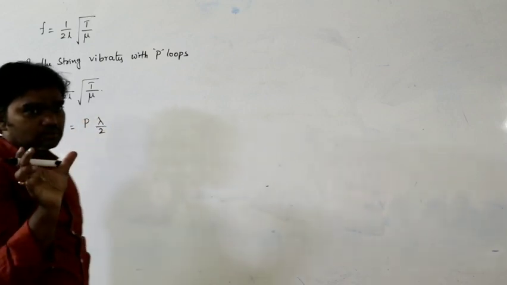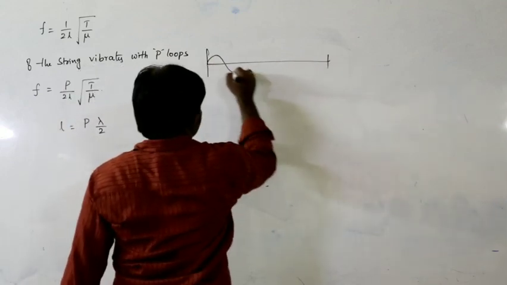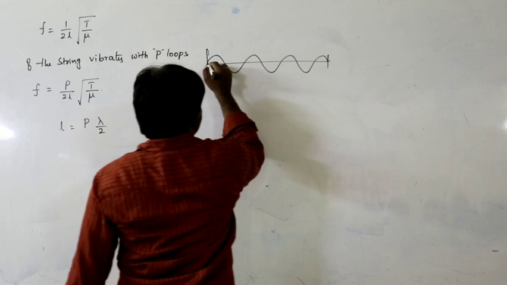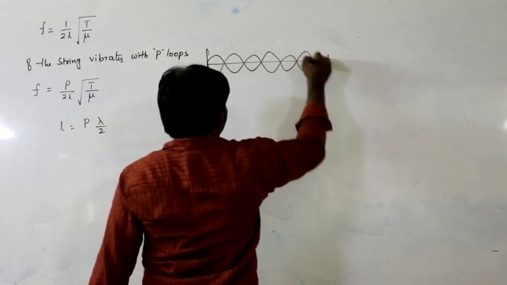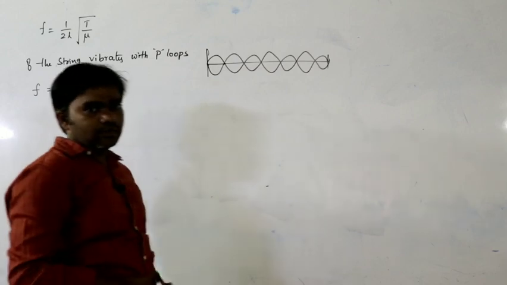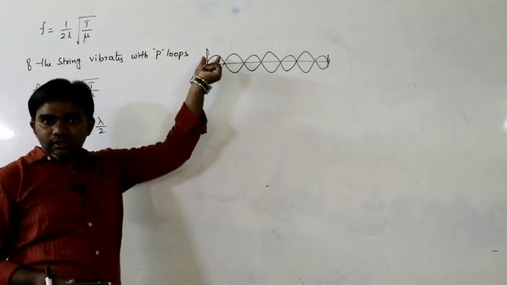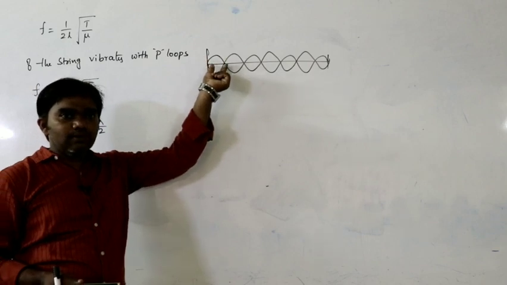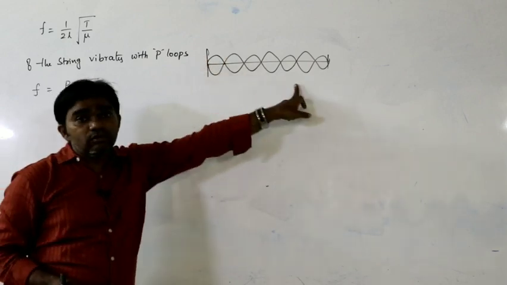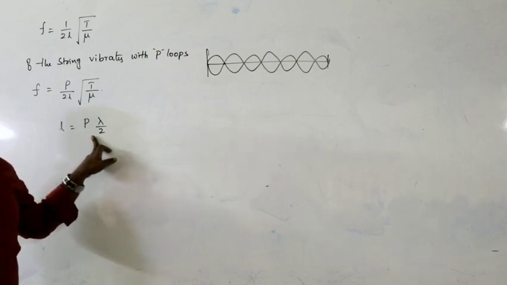Let us say the string vibrates with P loops, like this. For each loop, what is the length? Lambda by 2, because for each loop we observe 2 nodes, and the distance between 2 nodes is lambda by 2. How many loops do we have? P loops. So that's why the length can be written as P lambda by 2.